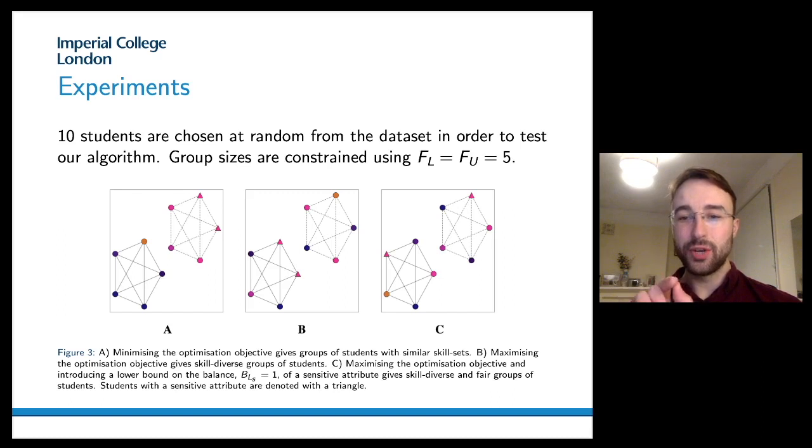Figure C shows our optimization objective where we maximise for skill diversity, and now we introduce a fairness constraint. So here, the students with a sensitive attribute are denoted by triangles, and we pick these students such that their skill sets are the same. So what we see here is that in the previous two methods, without this constraint on balance, the triangles appeared in the same groups. And in figure C, they appear in different groups. So we're able to constrain and promote fairness and skill diversity in our objective.